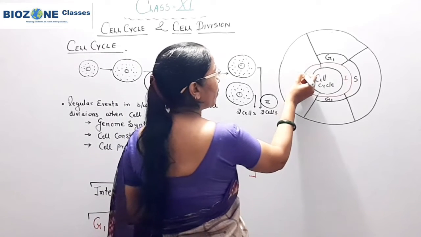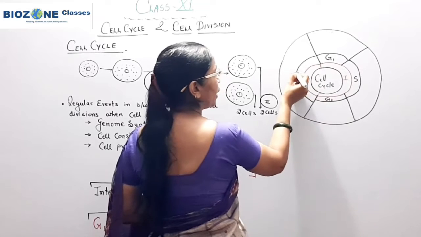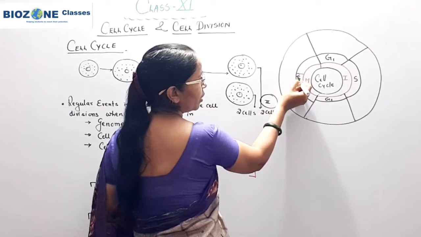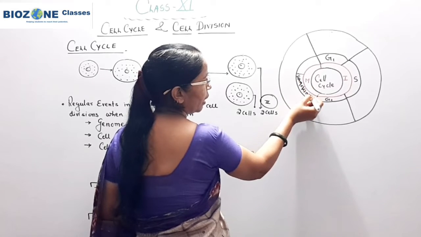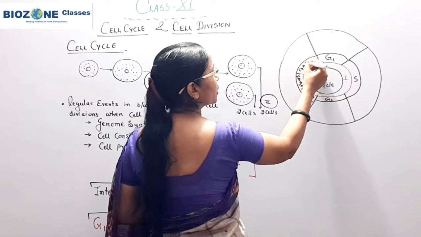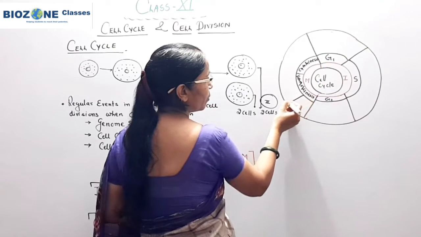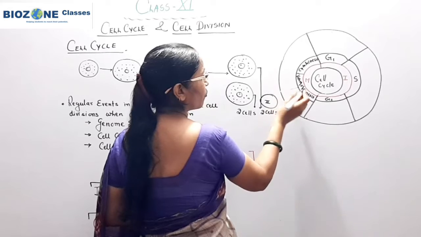The M phase is clearly divided into two: first the nuclear division takes place. Nuclear division is called karyokinesis, and after karyokinesis the cytokinesis proceeds. Karyokinesis is divided into further 4 phases.